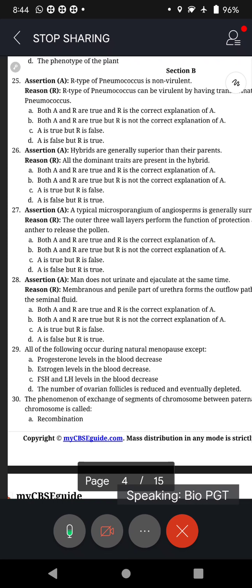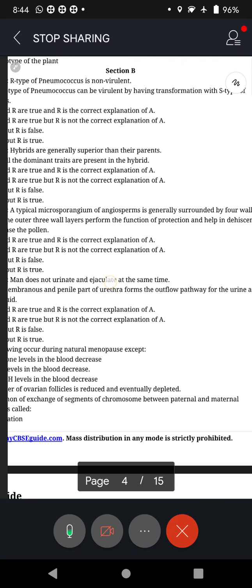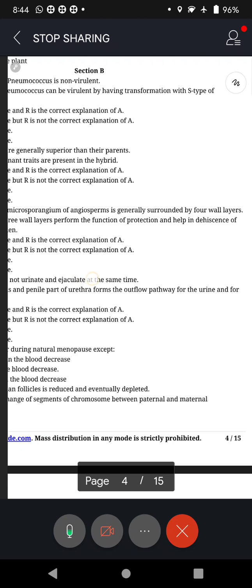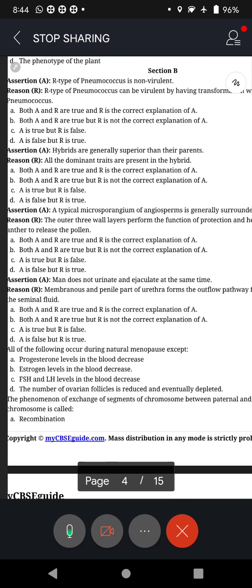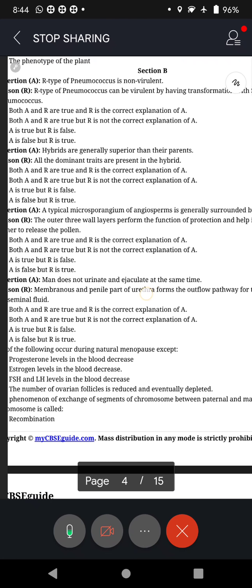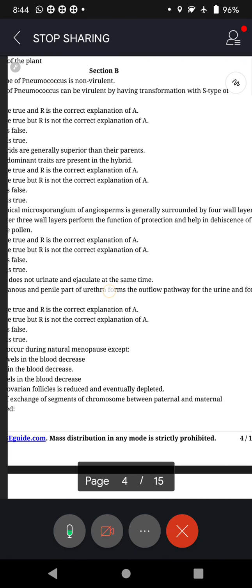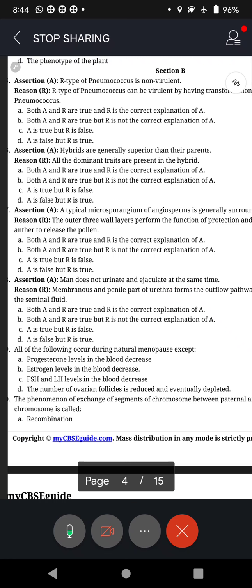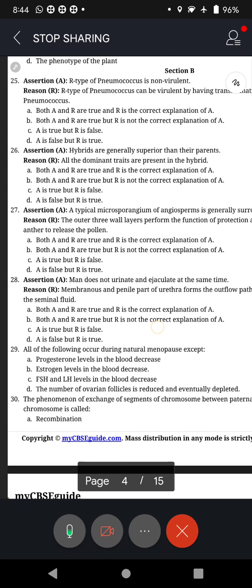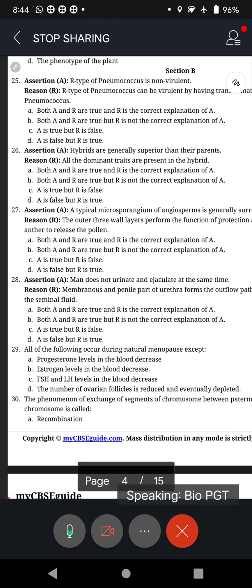A typical microsporangium of angiosperms is generally surrounded by 4 wall layers. This is the statement A. Statement R: The outer 3 wall layers perform the function of protection and help in dehiscence of anther to release the pollen. A. Both A and R are true and R is the correct explanation of A. I think both are true and R is the correct explanation of A.